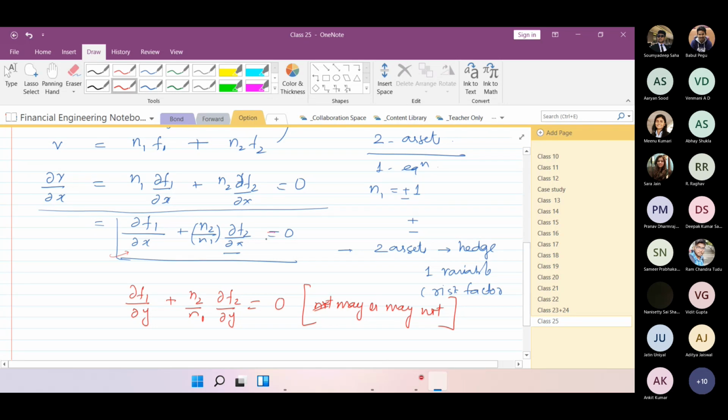To be equal to 0, if you put the same variable in a different equation, with the same value, it might be 0 or might not be. So if instead of x, you are trying to find the partial derivative with respect to y, and with the same values of n2 and n1 which we got while hedging with respect to x, the equation might or might not be 0.